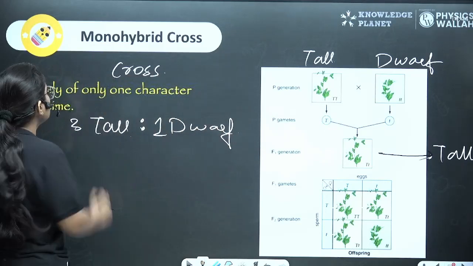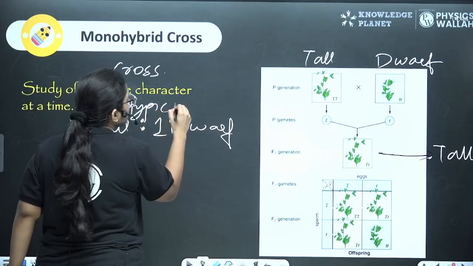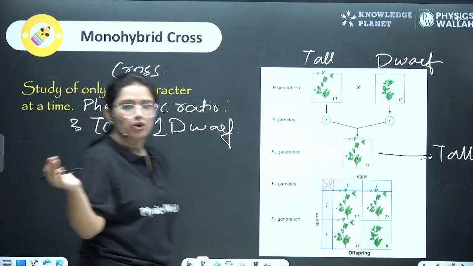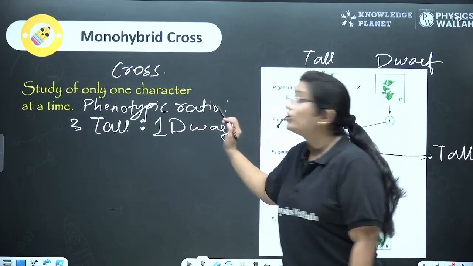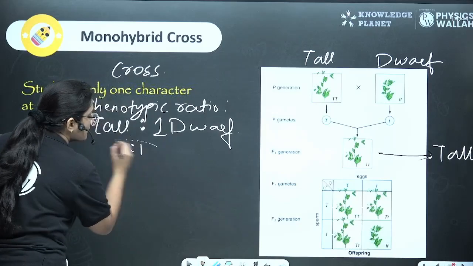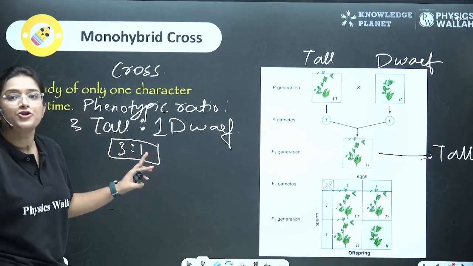So this was the phenotypic ratio, that means the trait ratio, that he got 3 tall plants with 1 dwarf plant. So the phenotypic ratio came to be 3:1. 3 dominant, but 1 recessive trait as well.